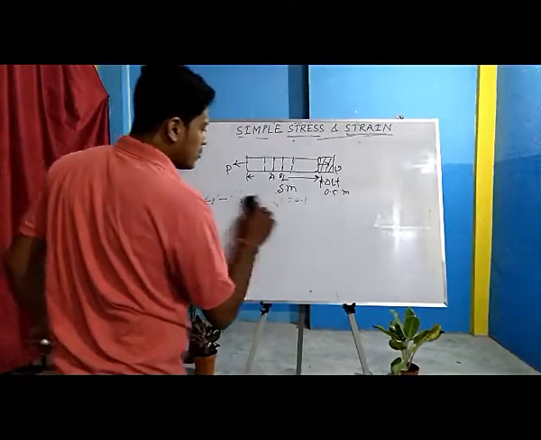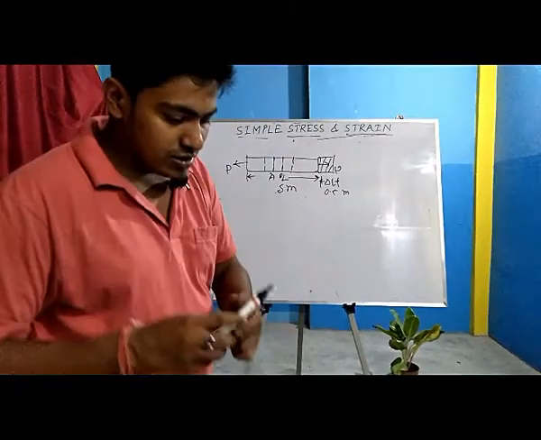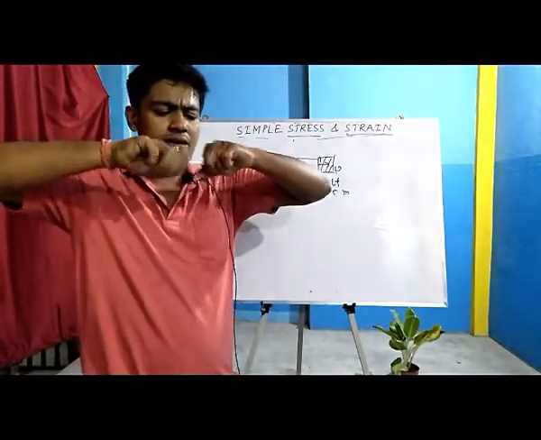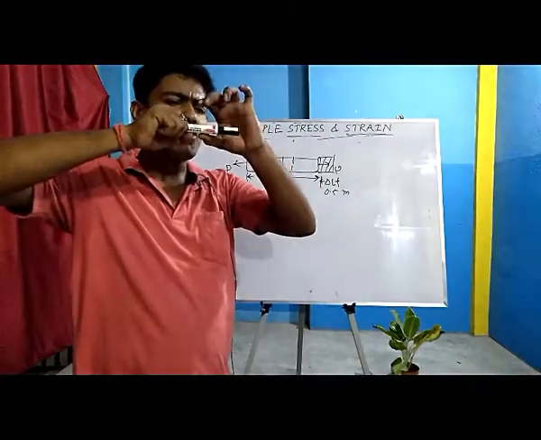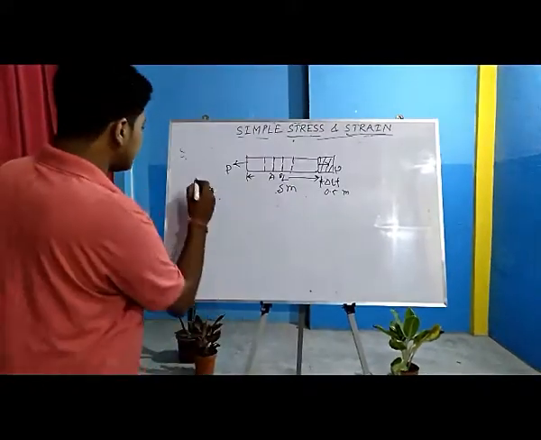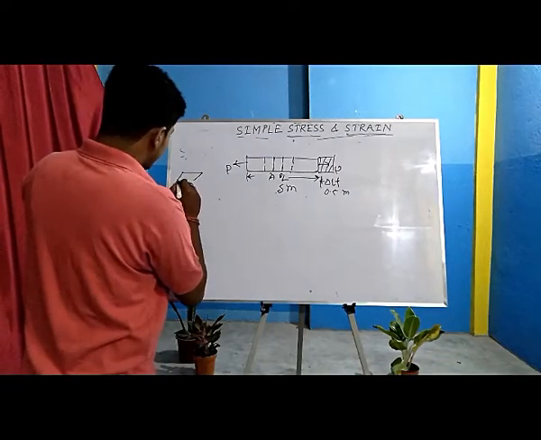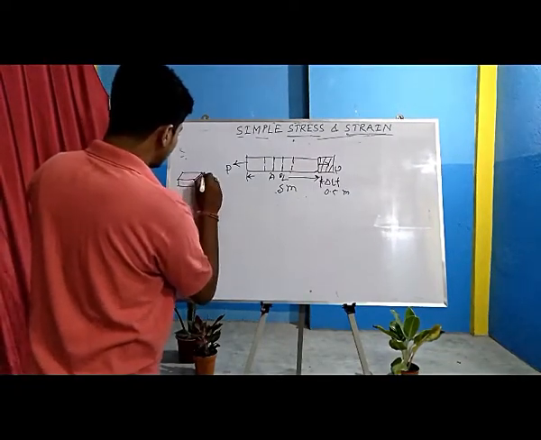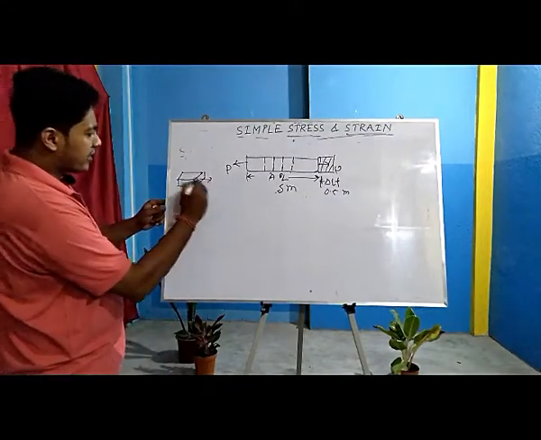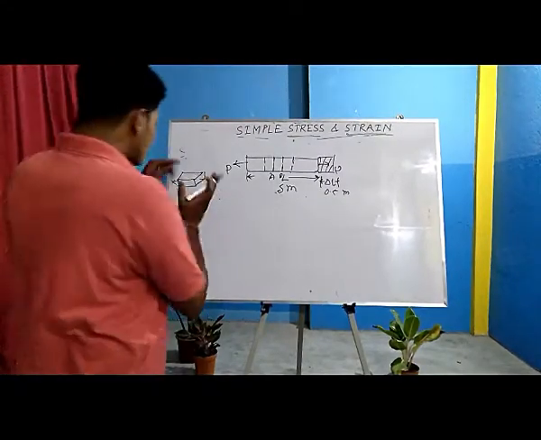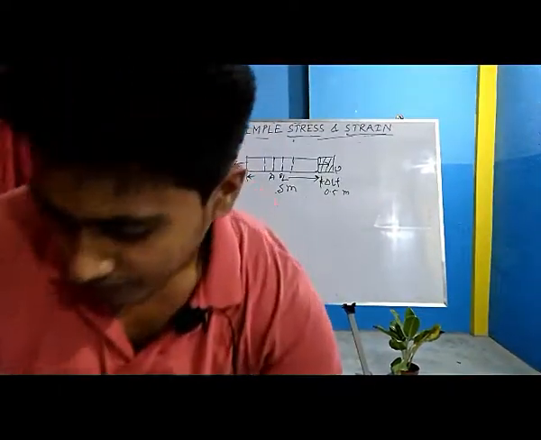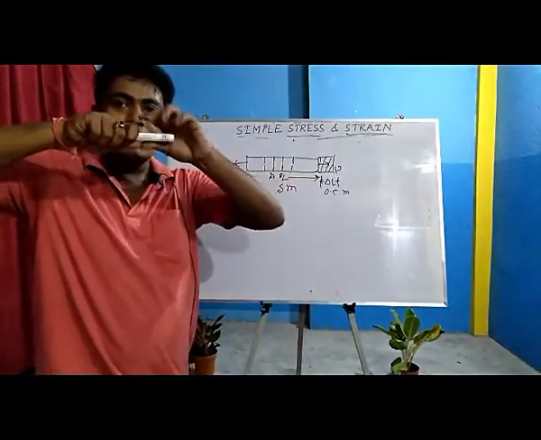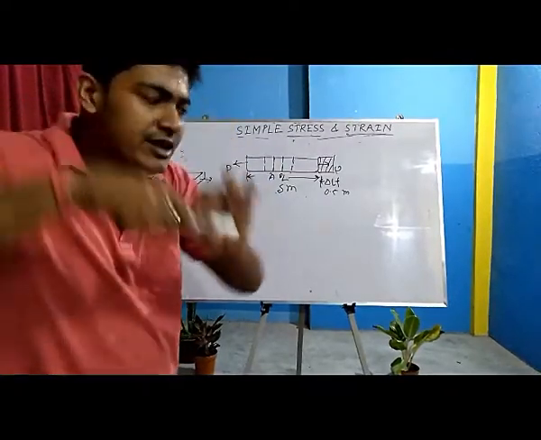Okay, now while stretching the body, it will elongate in the longitudinal direction. So generally it must change in other directions too. Suppose it has a rectangular cross section. Whenever we apply load in this direction, in the lateral direction it will get shortened. Suppose this is a rubber band, as you can see, this is very small. While applying tensile load, it will get reduced in the lateral direction.